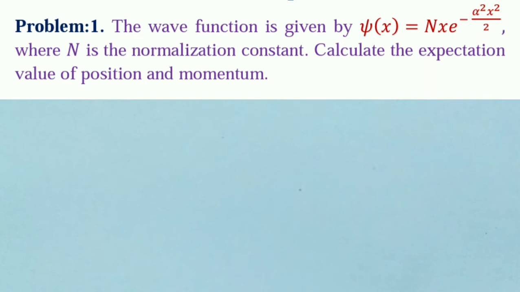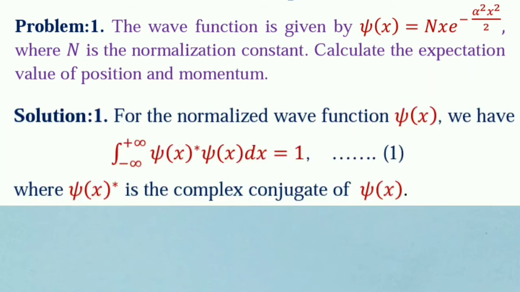The wave function is given by psi(x) equal to N x e to the power minus alpha square x square by 2, where N is the normalization constant. Calculate the expectation value of position and momentum. At first, we shall calculate the normalization constant. For normalized wave function psi(x), we have the integration from minus infinity to plus infinity of psi(x) star psi(x) dx equal to 1.